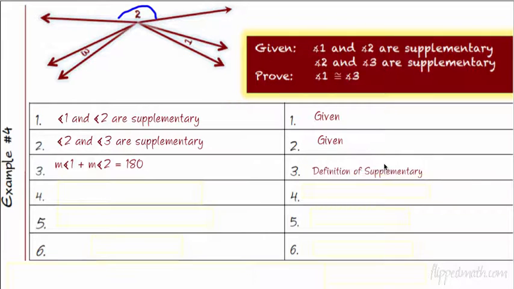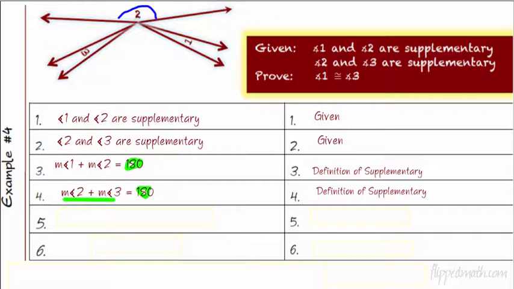All right, the reason why? Definition of supplementary. That's what supplementary means. We looked at the word and we figured out that it equals 180 degrees. So once we know that for one set, we can write that again for the second set. So angle 2 plus angle 3 must equal 180. All right, now I'm going to do a little bit of trickery. We have 180 degrees twice. This equals 180. This equals 180. Well, I'm going to take the 180 out. Here it is again. And I'm going to put what it's equal to. Oh, I'm going to put that up here.